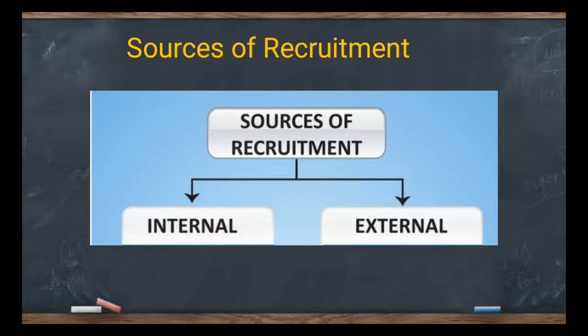The sources of recruitment start from how we are recruiting, how the sources are collected. From internal, within the organization, how the information is collected and how a person is recruited. Now if you go for the external, we have two categories: one is direct, another one is indirect. In today's class you will learn about indirect, where we have around 9 categories to be discussed, and how persons are recruited.